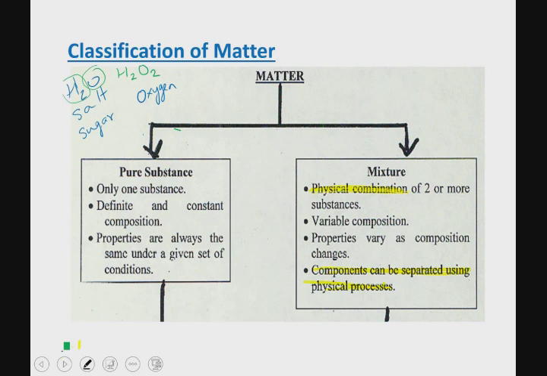But what if I asked you to separate the components of water from each other? Can we do so? Yes, we can, although we cannot do so through physical processes. What we need to do that are chemical processes.